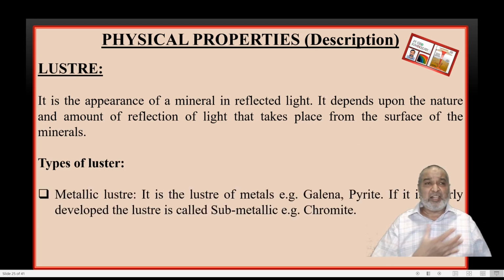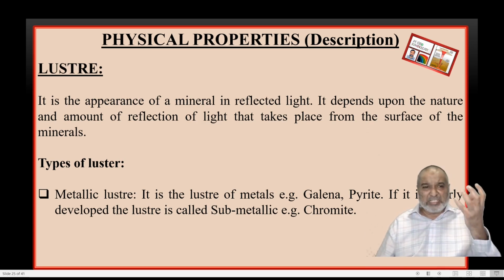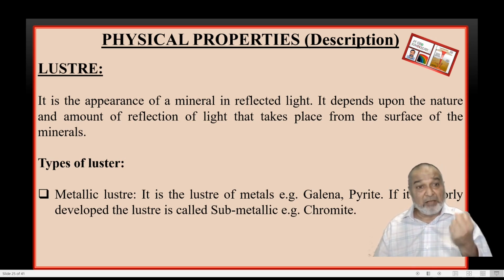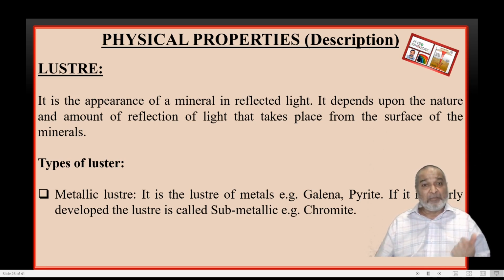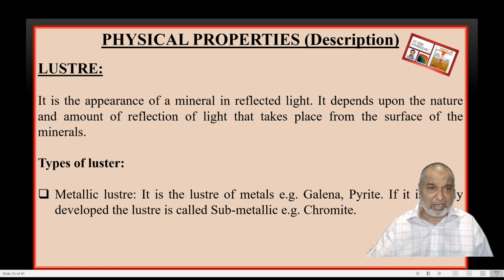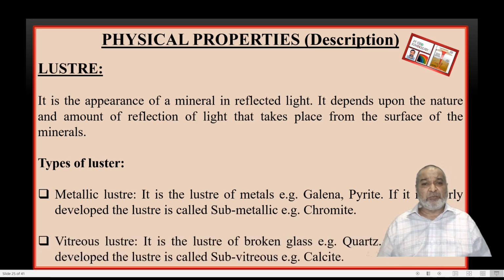Shining of a metal, and the best example is galena, which shows you metallic luster. The second one is pyrite, which also shows you the metallic one. But in this metallic luster, the shining is lesser in amount. Yes, it is poorly developed. Say for example, 100% shining, metal-like shining is the metallic one. But when we have 10%, 20%, 30% shining, then we don't call it metallic. We call it submetallic. Here the best example is chromite, where you have a lesser amount of metal, so it is called submetallic.